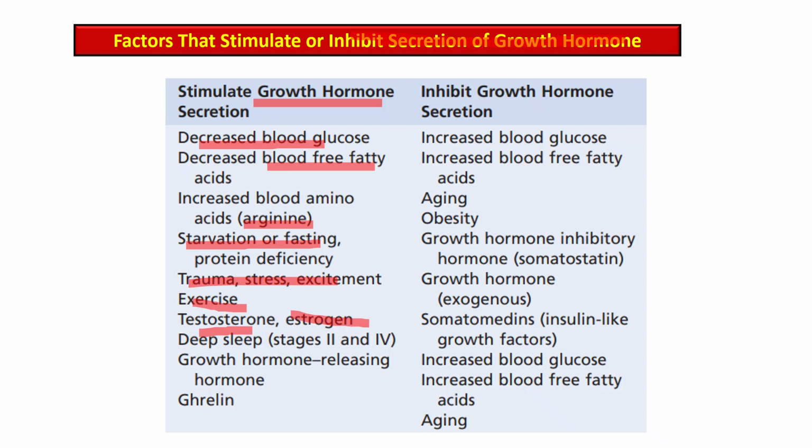Then deep sleep, especially stages 2 and 4 of sleep, is associated with increased growth hormone secretion.